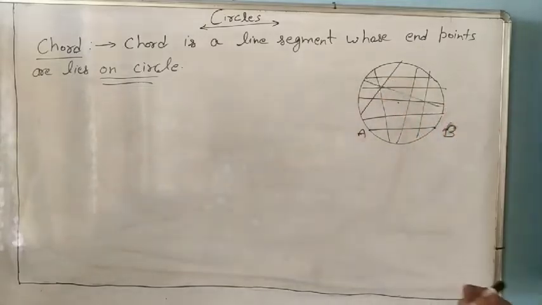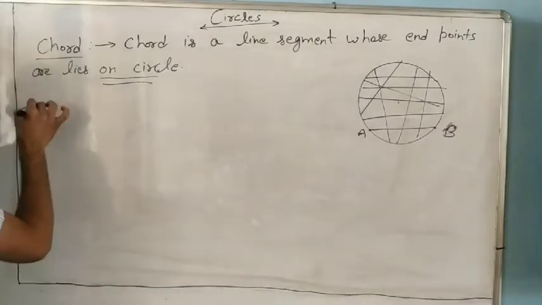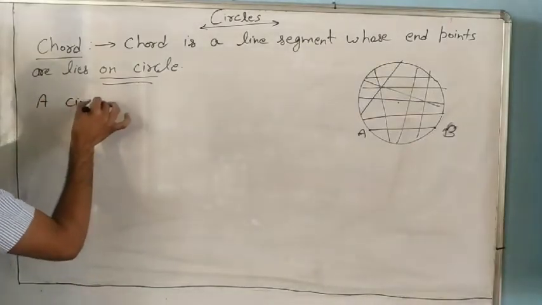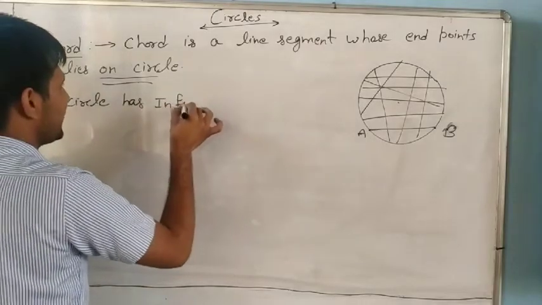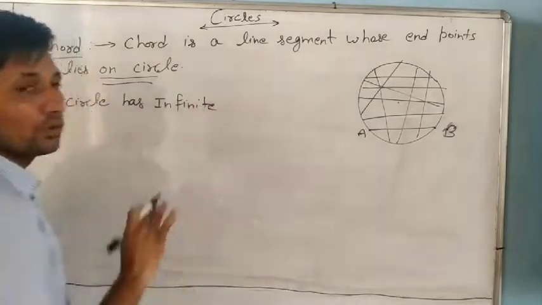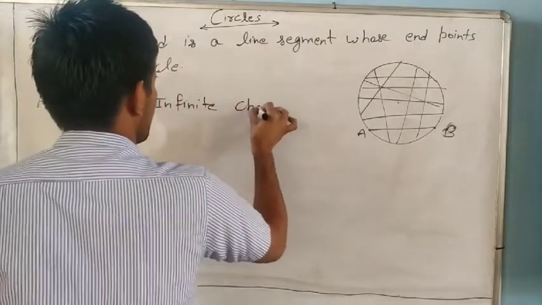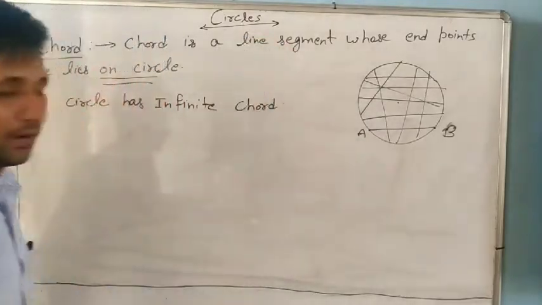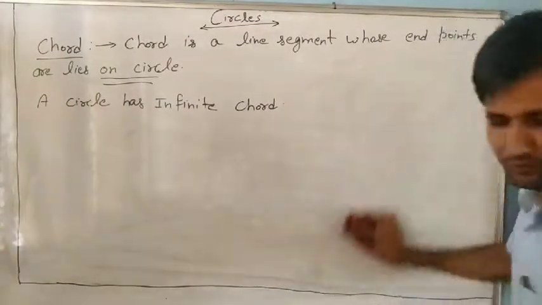How many chords? It means a circle has infinite chords. Infinite means countless; we cannot count.